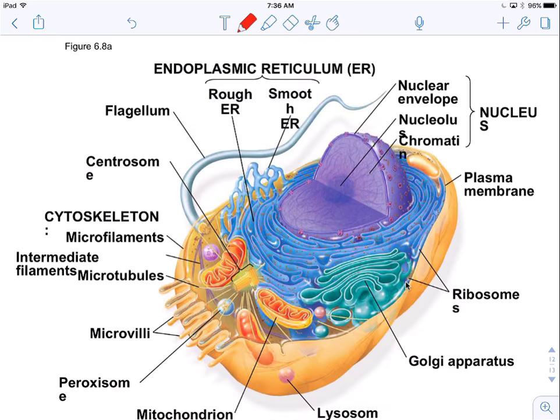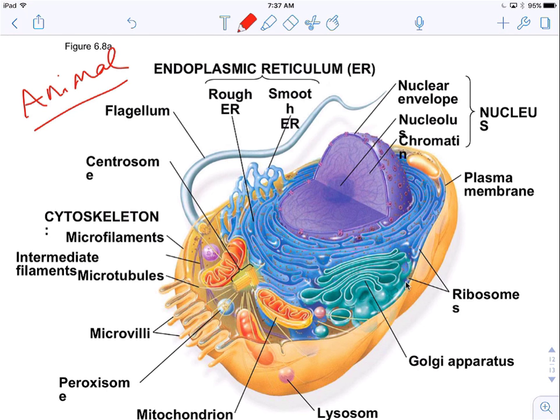So let's look. Here's an animal cell. Animal. That's like gibberish. It doesn't even look like the word animal. A-N-I-M-A. So here's an animal cell.